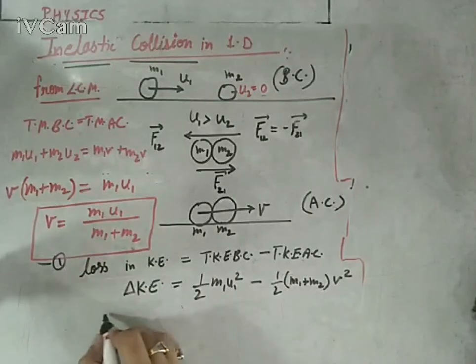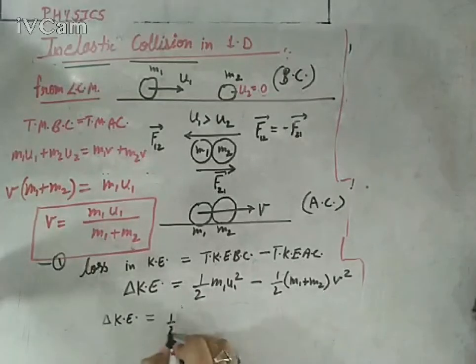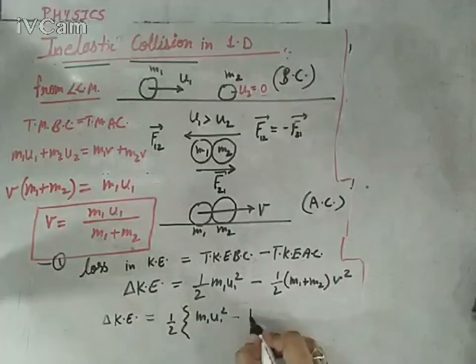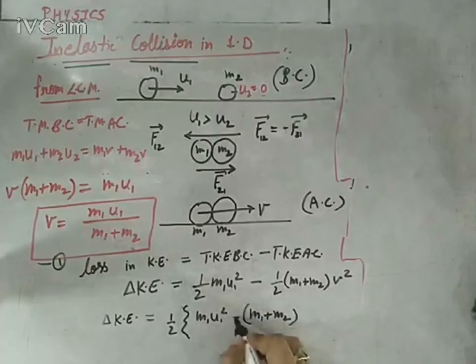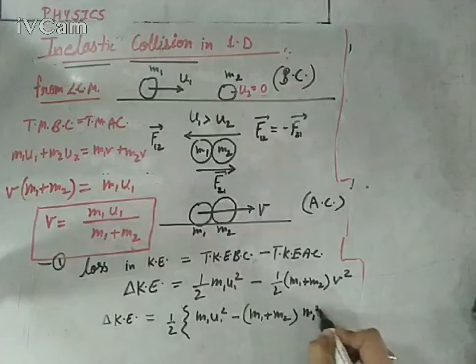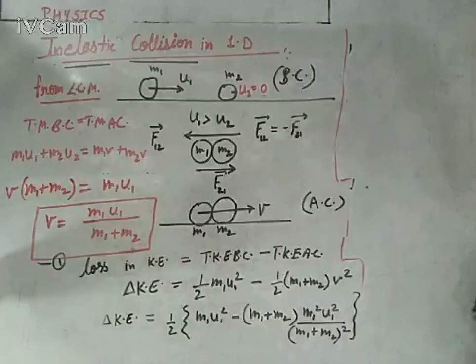So what will be the conclusion? You can take half common out, leaving M1 U1 square minus M1 plus M2 into V square. It is V square, not only V, keep this in mind. V square means M1 square U1 square upon M1 plus M2 whole square. Now you can see that there is M1 plus M2 whole square here and M1 plus M2 with a single power there, so one power will get cancelled.